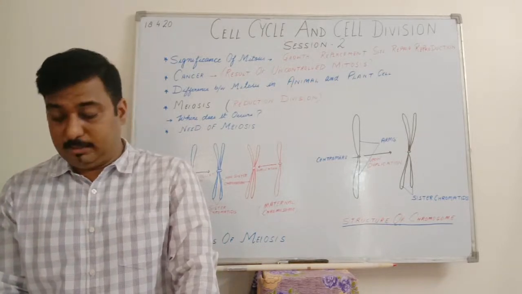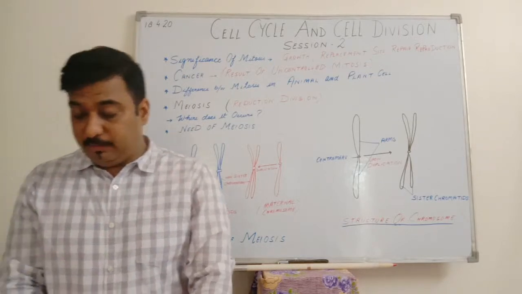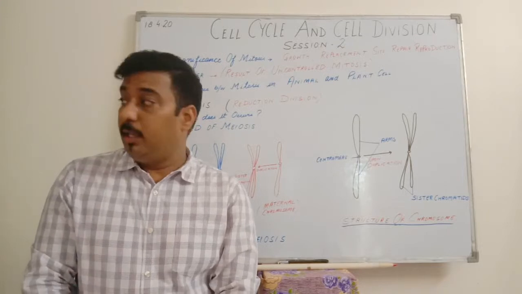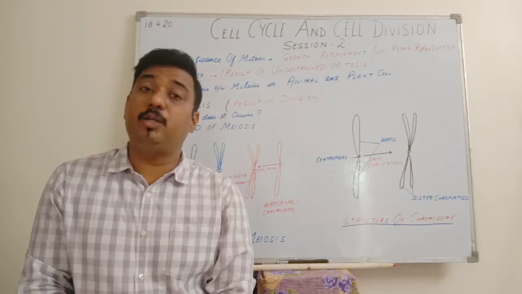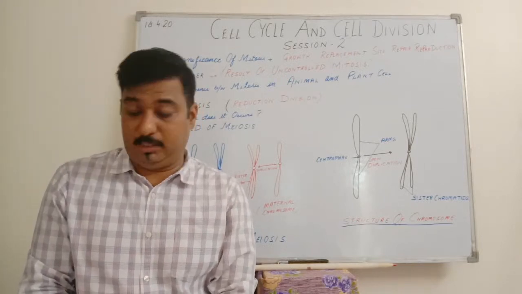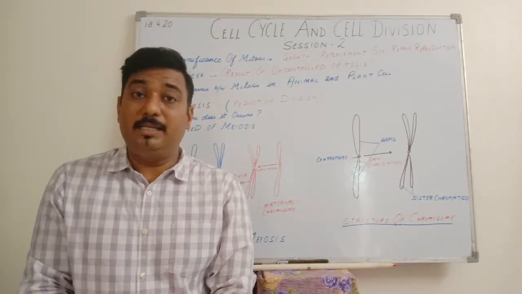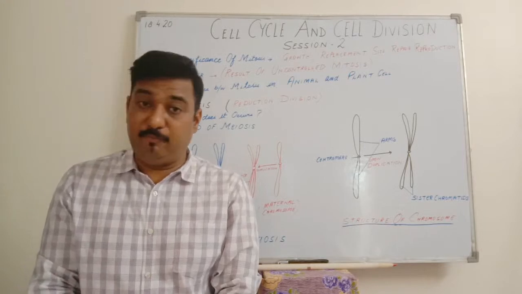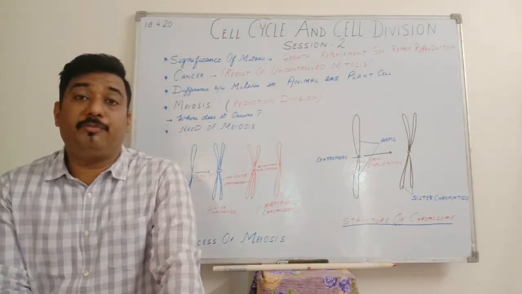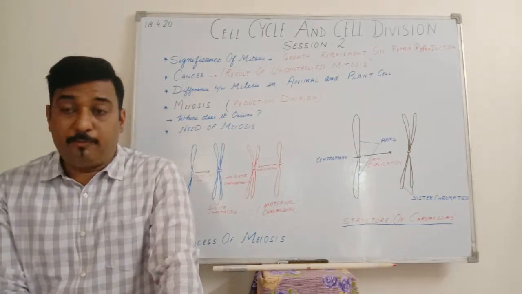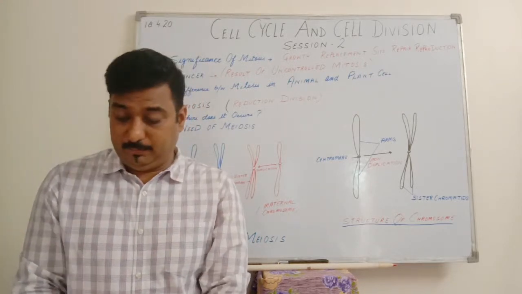We also discussed various phases of cell cycle that included the interphase, that is the non-dividing phase. It included the G1 phase, S phase and G2 phase. I had told you the full form of all these three, where G stands for gap or growth, S stands for synthesis or synthetic phase. In the same way, G2 also gap and growth phase. And I had told you for different species, the time taken for the cell division is different. That is, the time of that interphase will differ.